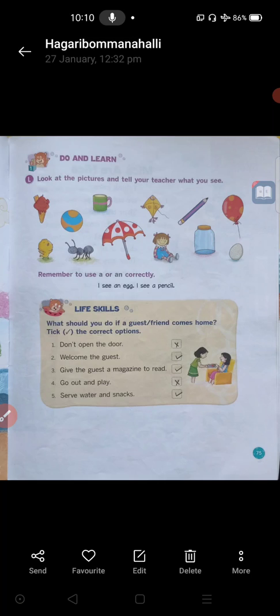So these are the things we need to follow when guests or friends come to our house. Is it clear, children? I hope I am clear. With this, your seventh lesson is completed. In my next class, I am going to start your next lesson, the eighth lesson.